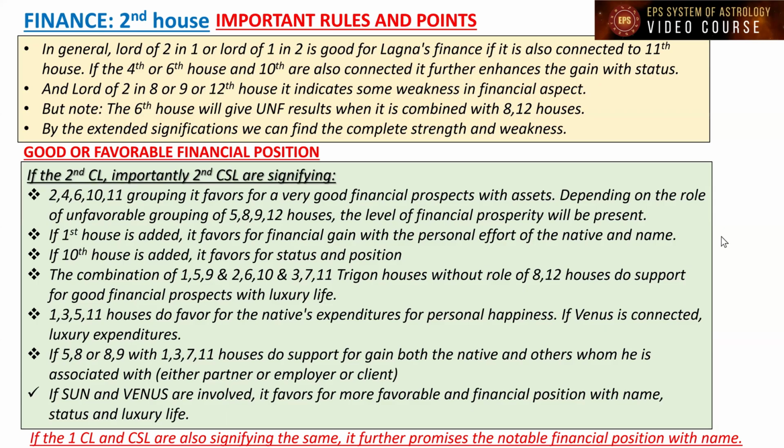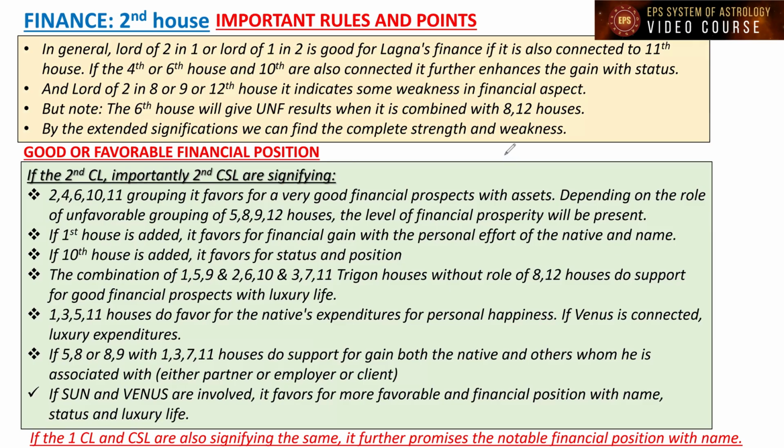In general, the lord of 2, the second house, posted in the first house, or the lord of 1, that is the Lagna Lord, posted in the second house is good for Lagna's finance if it is also connected to the 11th house. In general, the 12th house from any house is not going to be favorable to that particular house, or it is going to give loss to that particular house.